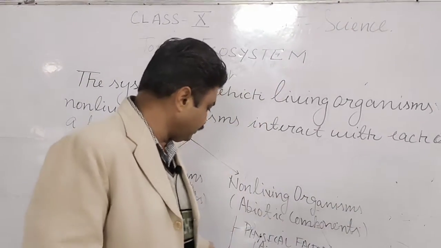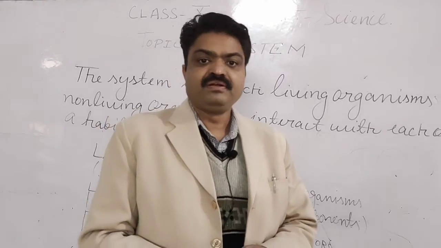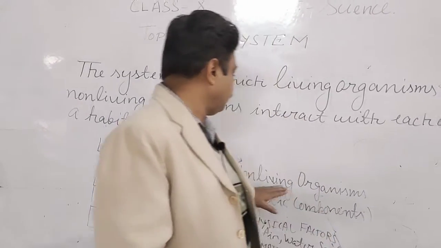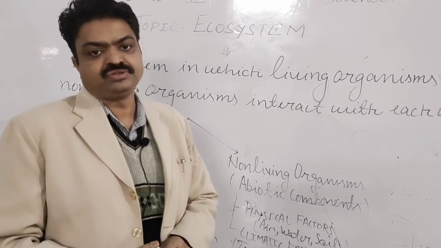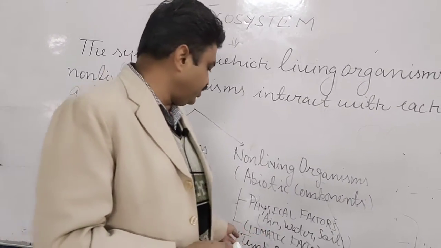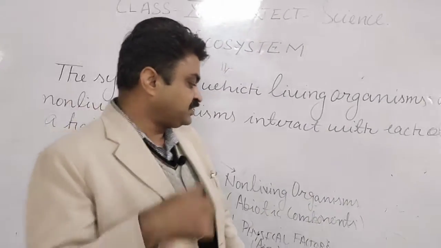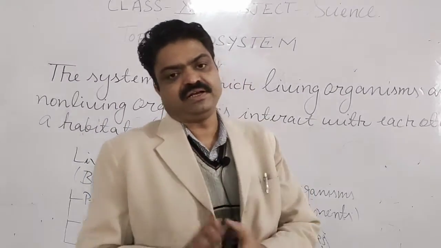Next is climatic factors. Climatic factors are also part of the non-living components, student, and humidity, temperature, rainfall, wind, and sunlight come in this category.